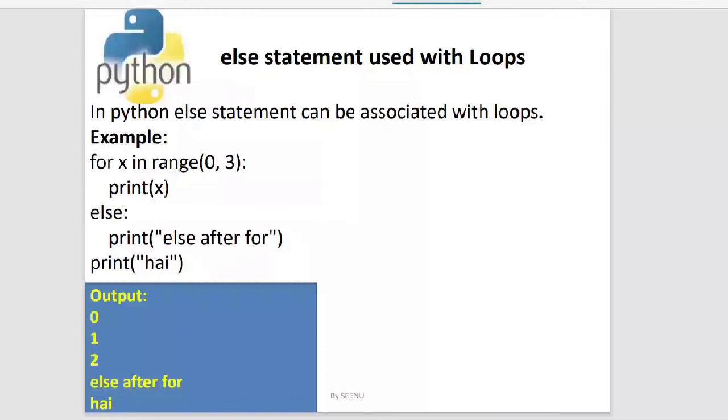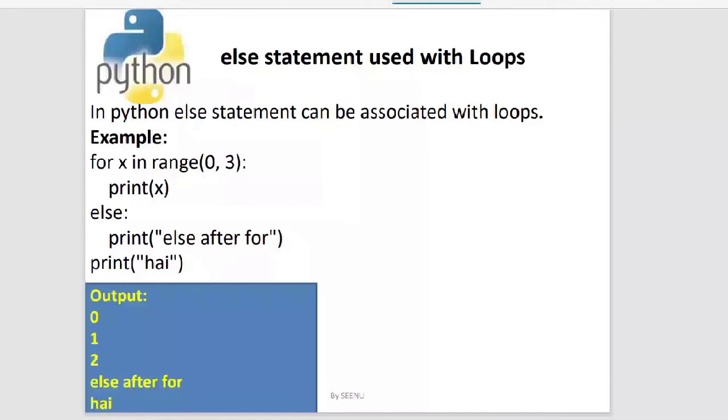But here you do have a facility to associate an else with for. So this is a for block. It will execute else after it. You can see that for x in range(0, x), I said I want to print x, and then I have given else over here.